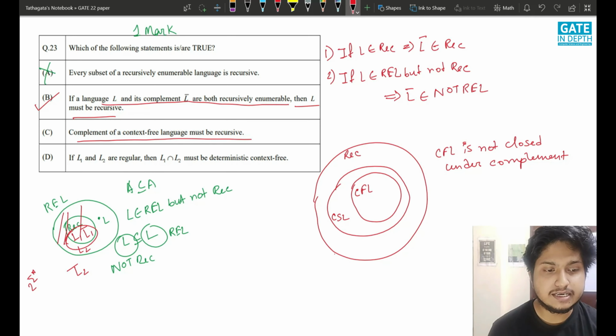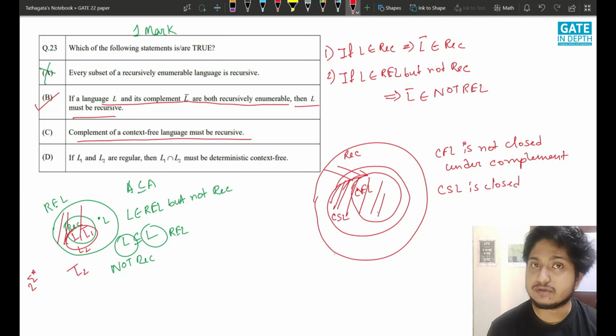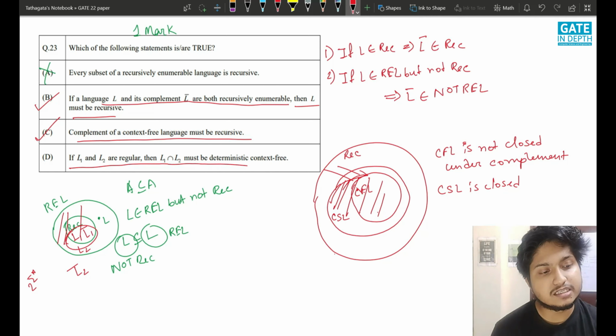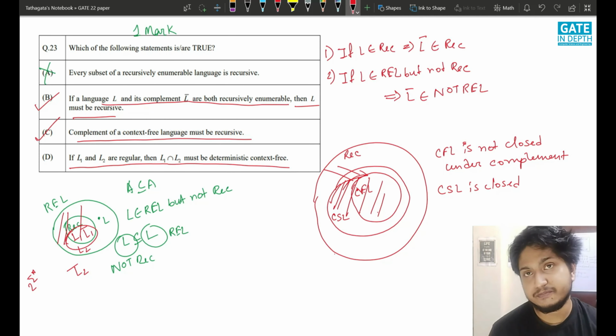So definitely it can be anywhere, but CSL is closed, so definitely it will belong to this section, and this is under recursive. So this is a subset of recursive. Yeah, this has to be true again. And the last one: if L1 and L2 are regular, then L1 intersection L2 must be deterministically context free.